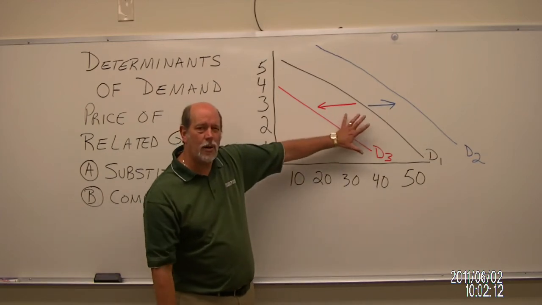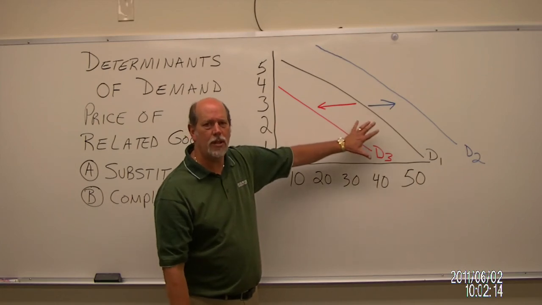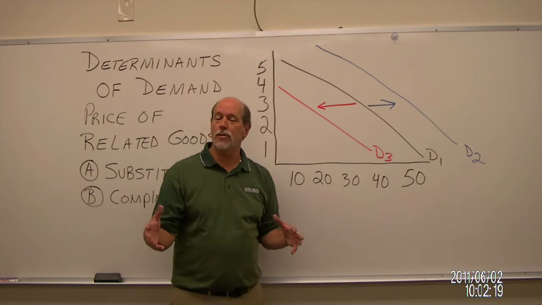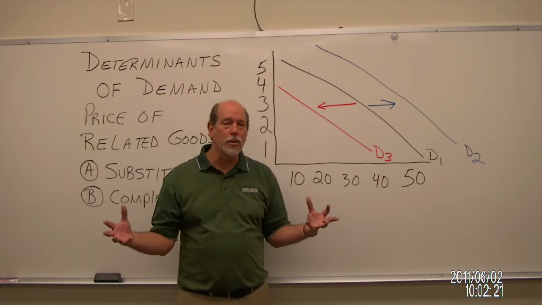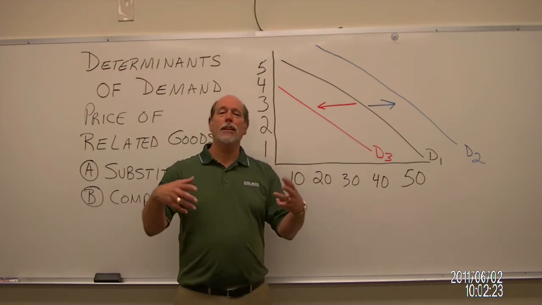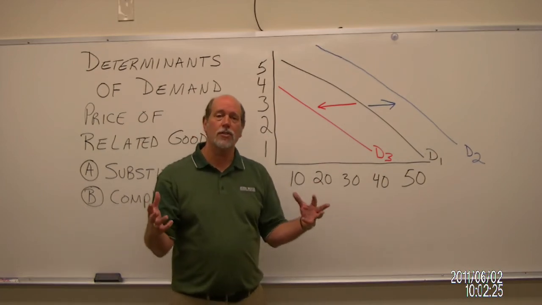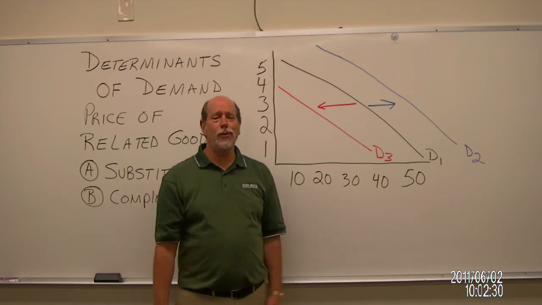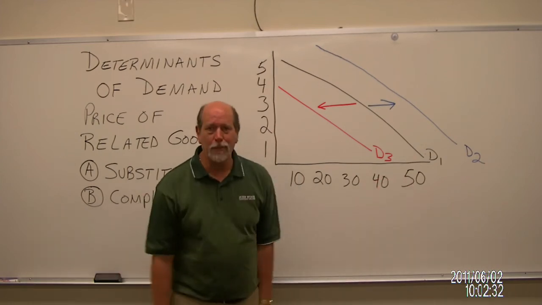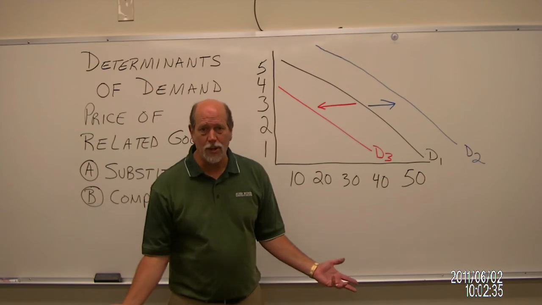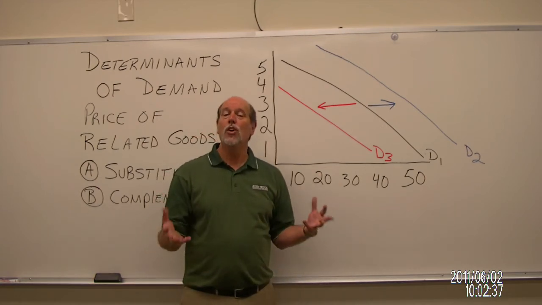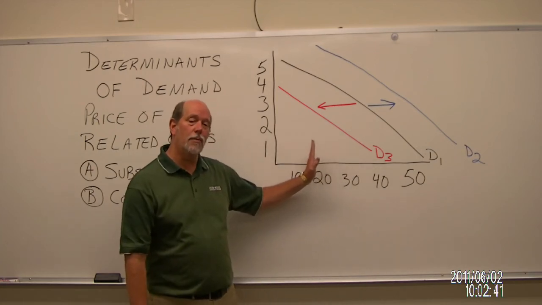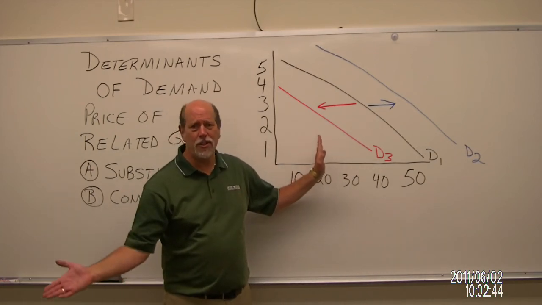So again, let's go back to our original demand curve, and we'll talk about this as a demand curve for hot dog buns. If someone walks into the grocery store this weekend thinking, I'm going to do a little grilling, the weather's supposed to be nice, they look at the price of hot dogs, and the price of hot dogs has gone up to $5 for a package of hot dogs. People are going to look at that and go, you've got to be out of your stinking mind. I'm not going to pay $5 for a thing of hot dogs. So what will happen is this: when the price of hot dogs goes up, demand for hot dog buns is going to come down. Nobody's going to buy hot dog buns if they're not buying the hot dogs.